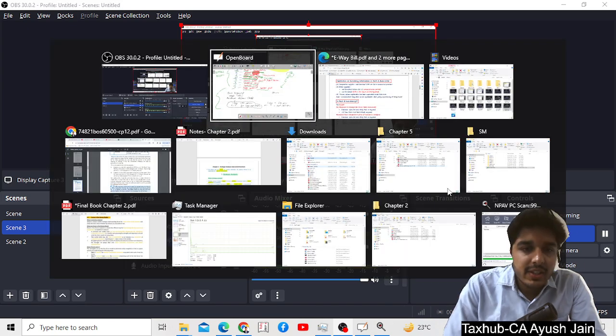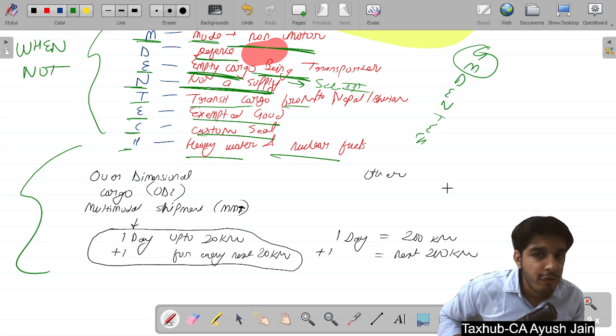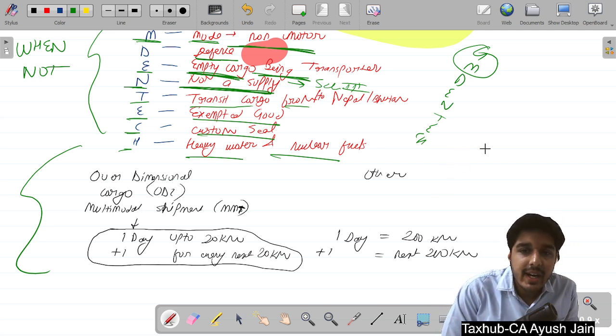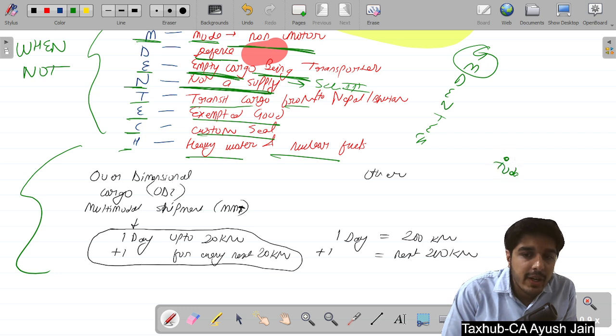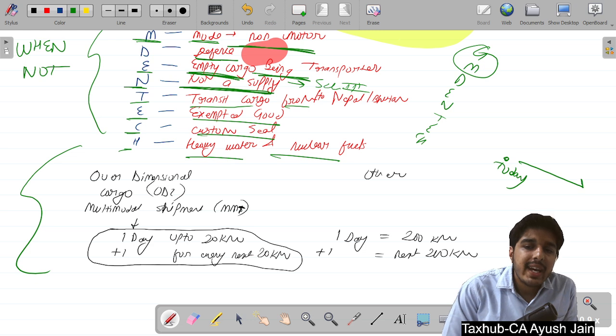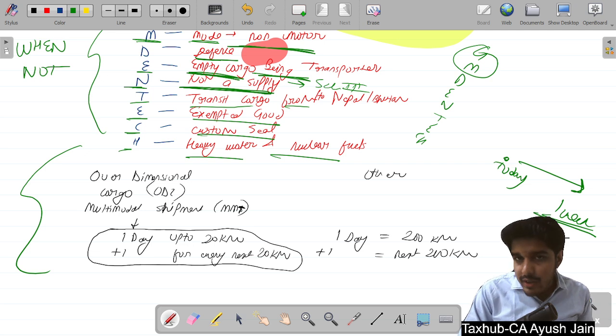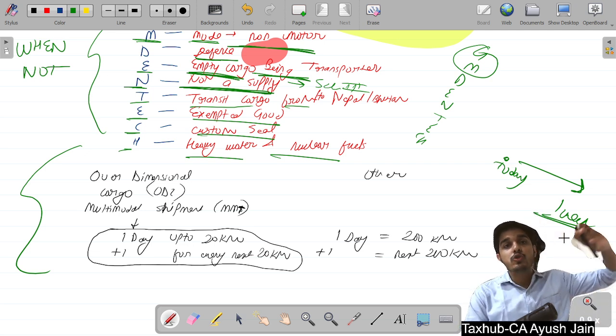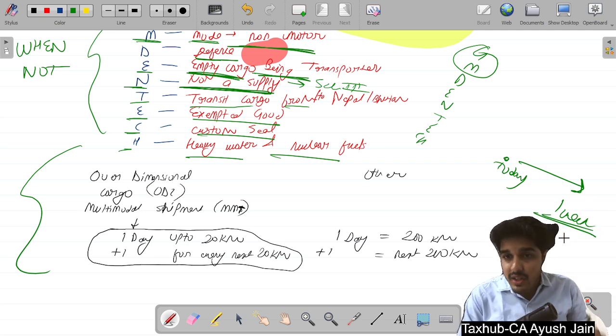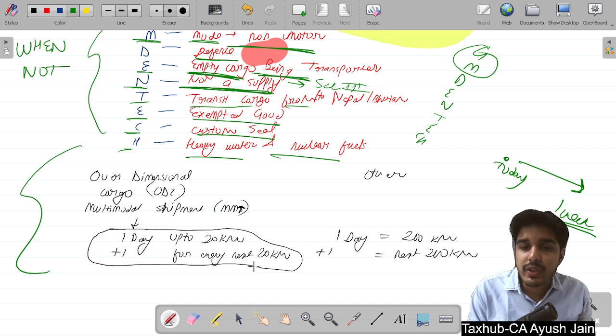So now the next discussion is, what is the validity of an e-way bill? It means that suppose I have generated an e-way bill today. So can I transport my goods to the recipient after 1 week? Law says that you have to generate an e-way bill. Sir, I have generated an e-way bill. Now can I supply my goods to my recipient after 1 week? So the answer is no. There is some validity of the e-way bill.